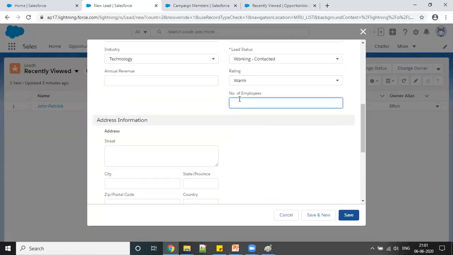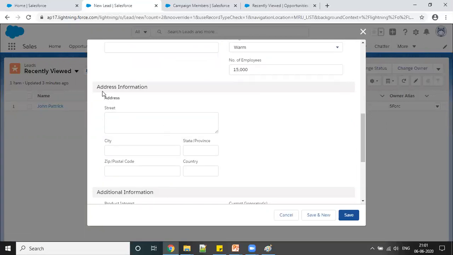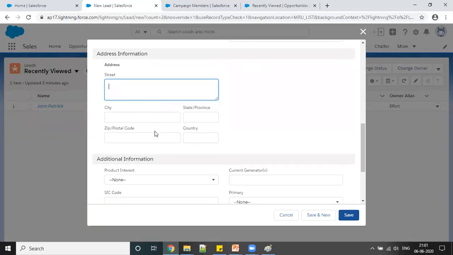And you can give the number of employees of that company. So maybe I can say 15,000, because I'm buying 10,000 laptops or something, so obviously they should have more than that. And you can provide address information, for example, street, Jawadi, city is Pune, state is Maharashtra, postal code something like 001, and country is India.